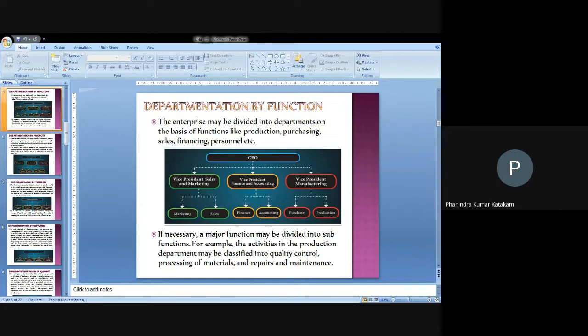Otherwise, you can also classify directly by functional areas like HR, finance, marketing, and get things done like that also. That's also a way we can present things, basing on the functional areas. And functional areas can be decided only basing on the nature of the organization, what you are working for and what you are running.